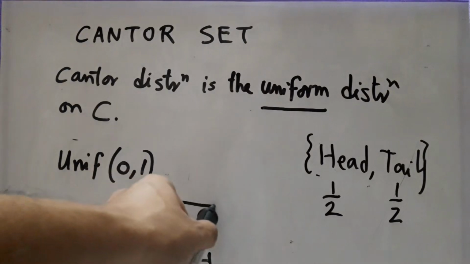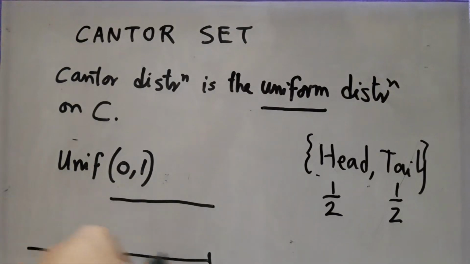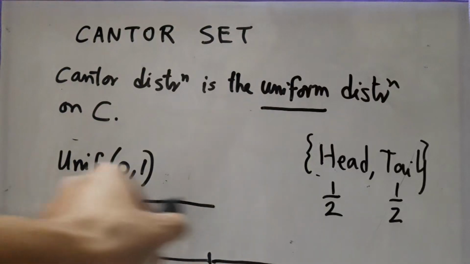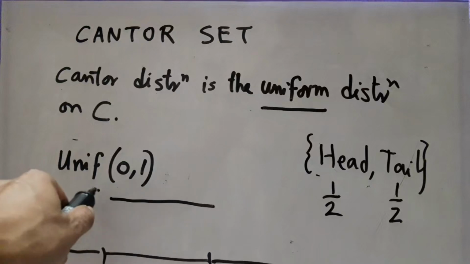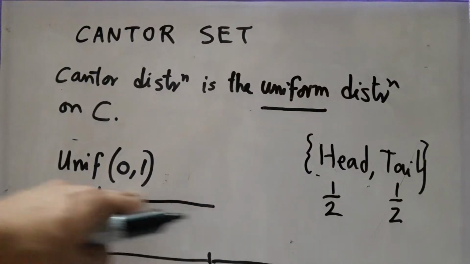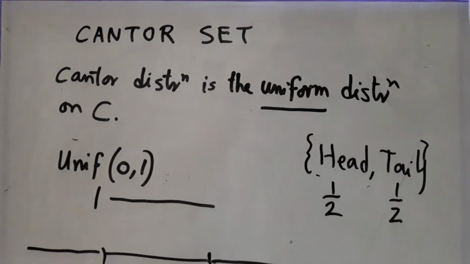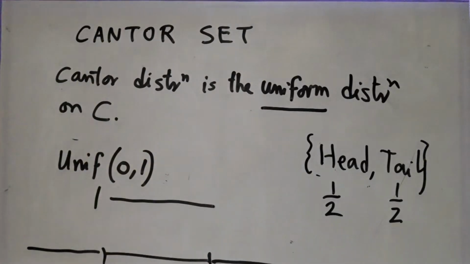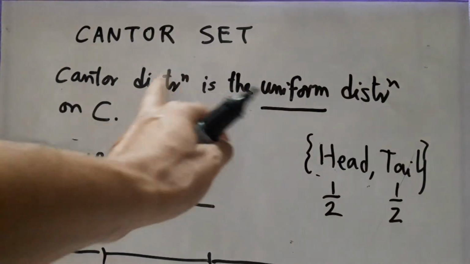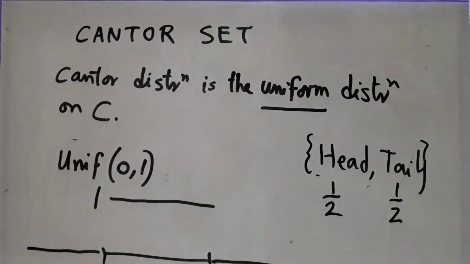We gave it a density, and the density vanishes outside this set. And it is some flat density. That is the important thing. In this case, since this has length 1 and the total area must be 1, the height is also 1. So the important thing is that it must be a constant density over that set. That prescription also does not work here because, as we are going to see in the next video, this distribution that we have defined really does not admit a density.